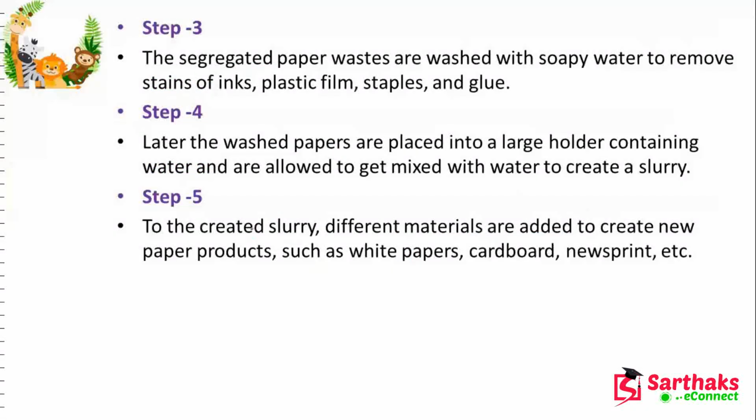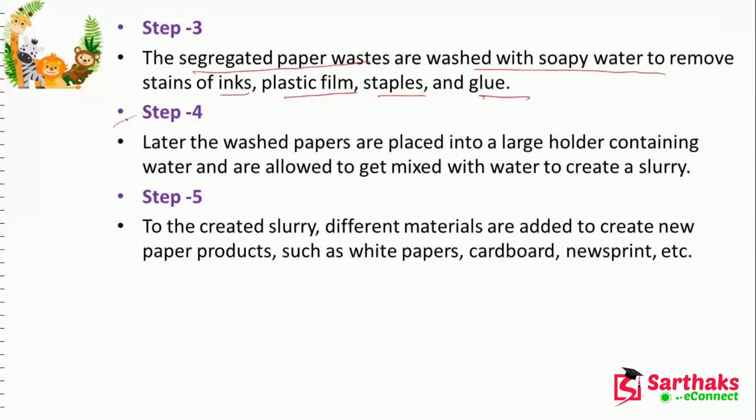Then step 3, the segregated paper is first washed with soapy water to remove the stains of ink, plastic film, staples, glue. So all these things can happen. At that time we will not get the pure paper. So we have to remove the inks, the plastic film, the staples, and the glue. That's why we are washing it with the soapy water.